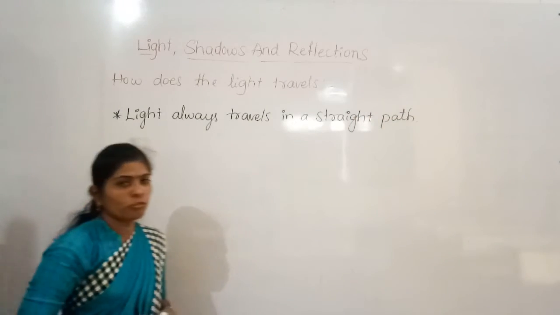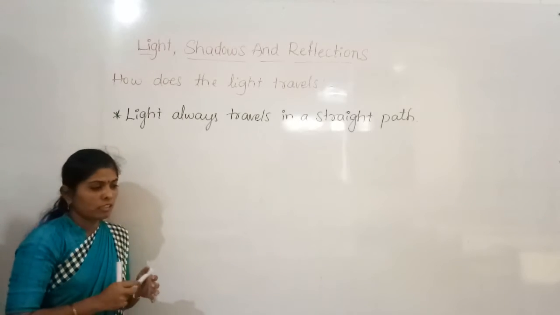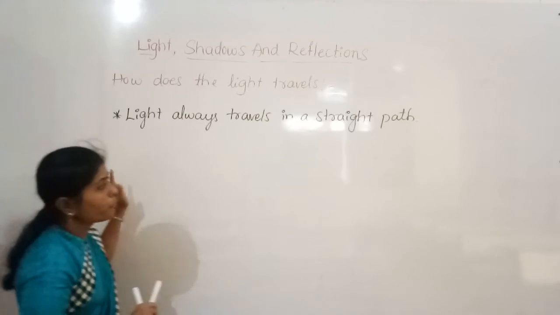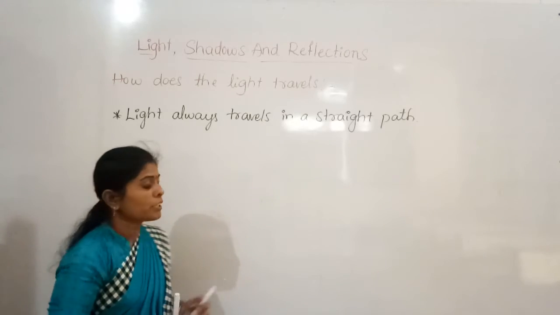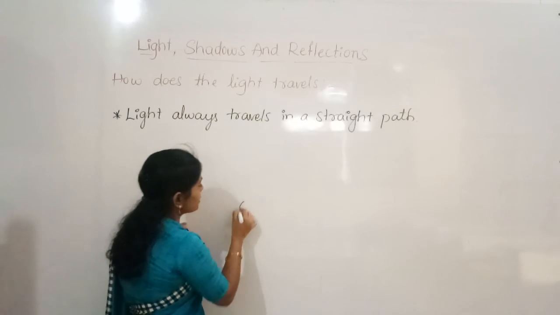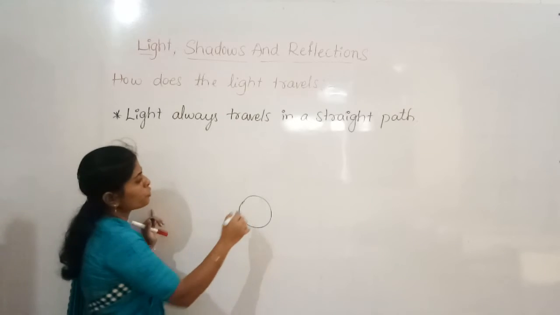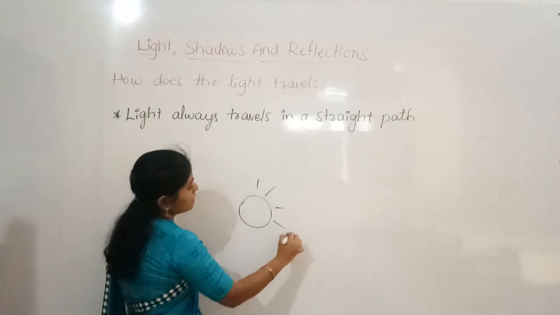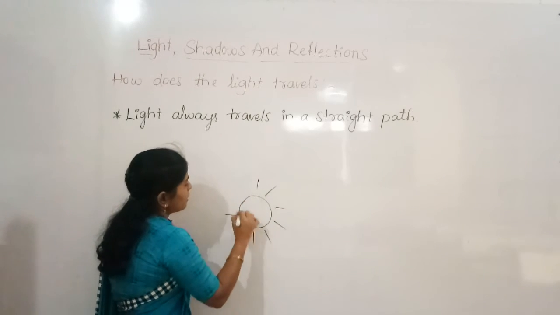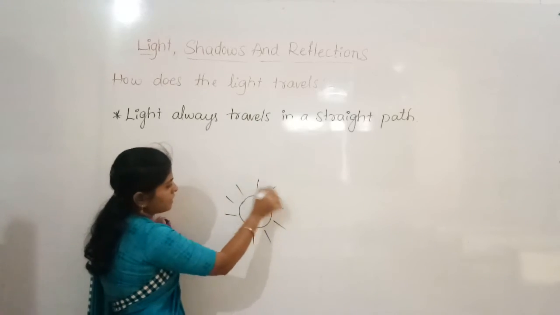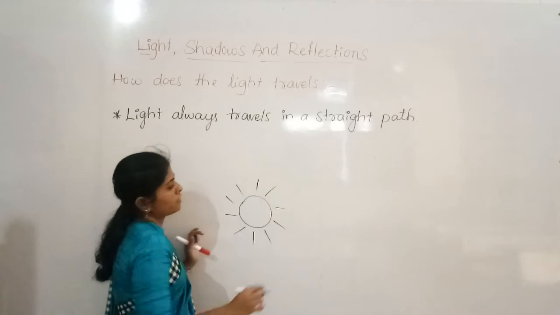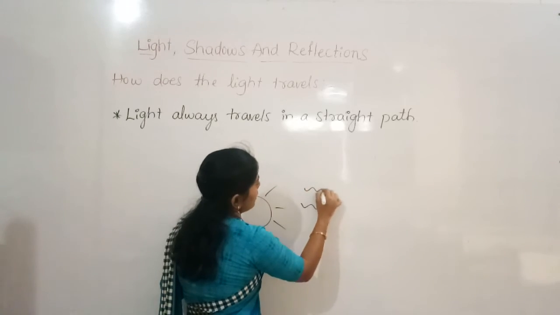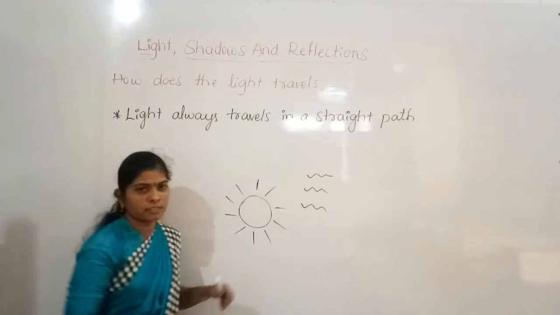ಸೊ ನೀವು ಎಲ್ಲಾದರೂ ನೋಡಿ, suppose from childhood you are drawing the sunlight. Whenever you draw the sun diagram, you show the rays like this. Yes, these are the sun rays. You always draw like this, you do not show it like this.